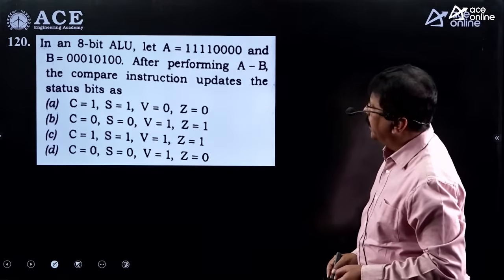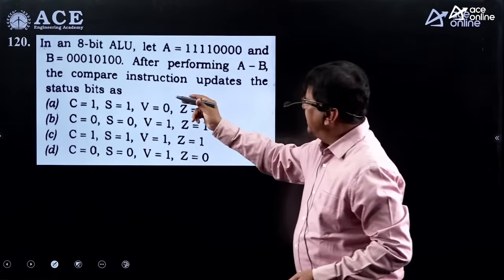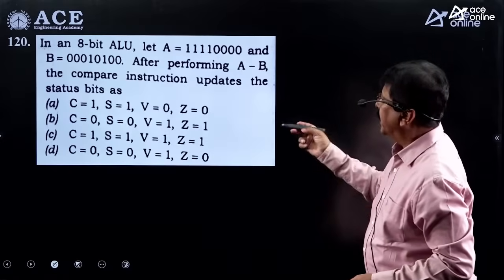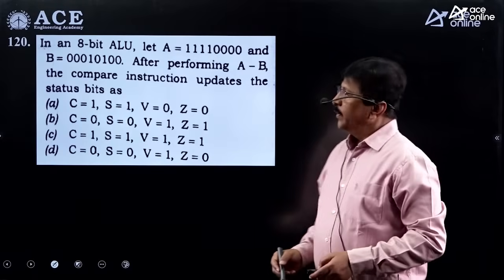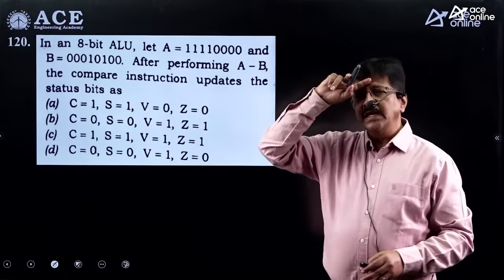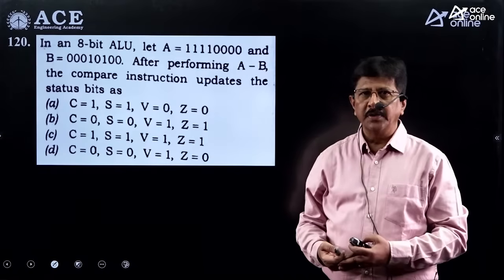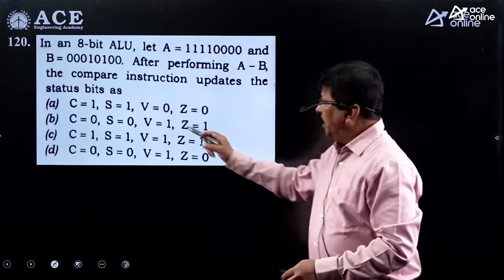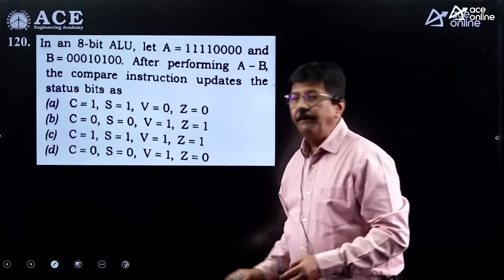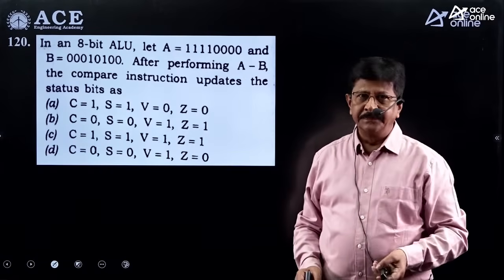Okay, so in a 8-bit ALU, let A is given here like this, B is given. After performing A minus B, what happens to the result? Now here a little bit of confusion comes. Shall I take the numbers in unsigned form or signed form? Isn't it? So it did not give anything about it. But as you can see, overflow flag is given here. Better to take it as the signed numbers.